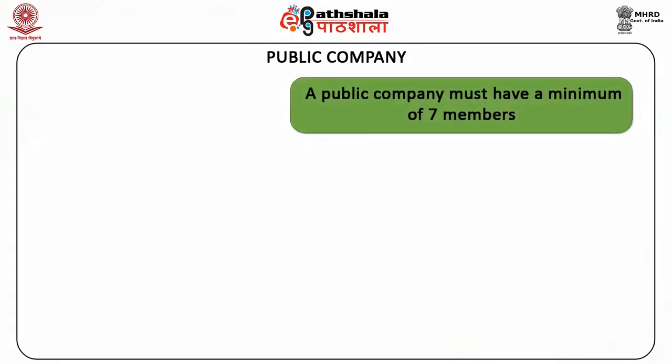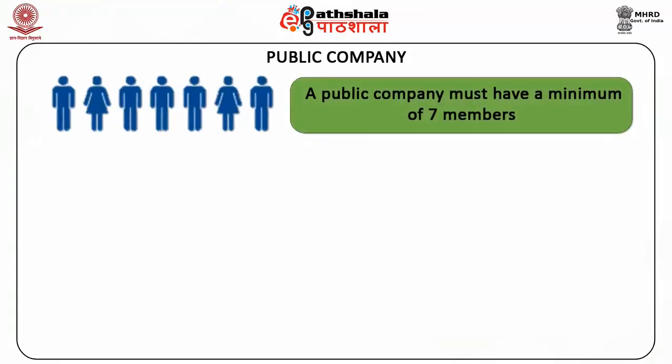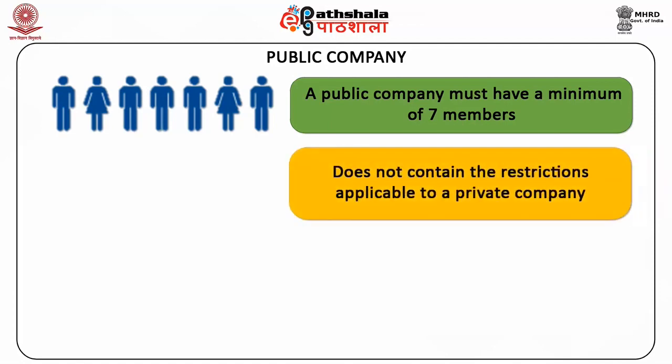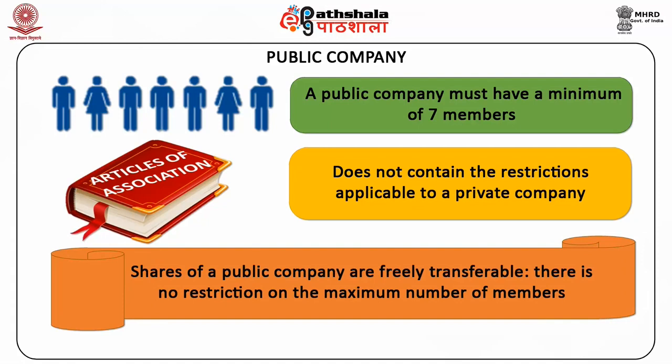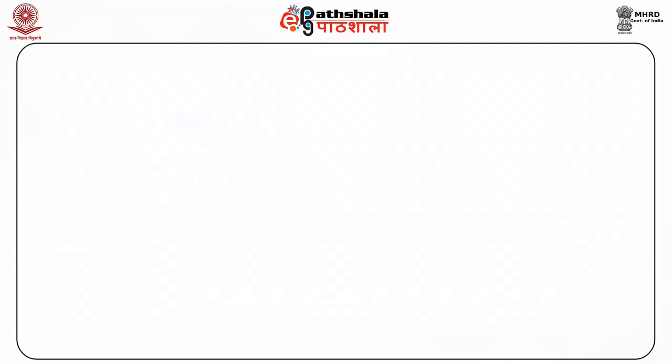A public company must have a minimum of 7 members. The Articles of Association of a public company does not contain the restrictions applicable to a private company. That is, shares of a public company are freely transferable. There is no restriction on the maximum number of members. A public company may invite the public to subscribe for its securities, shares, or debentures. However, a public company is under no legal binding to invite public to subscribe to its shares or debentures.